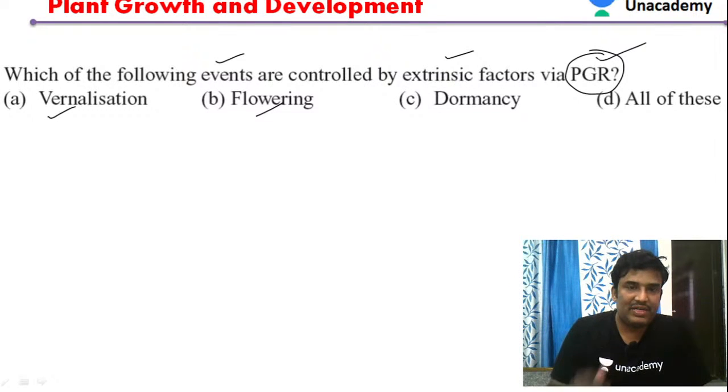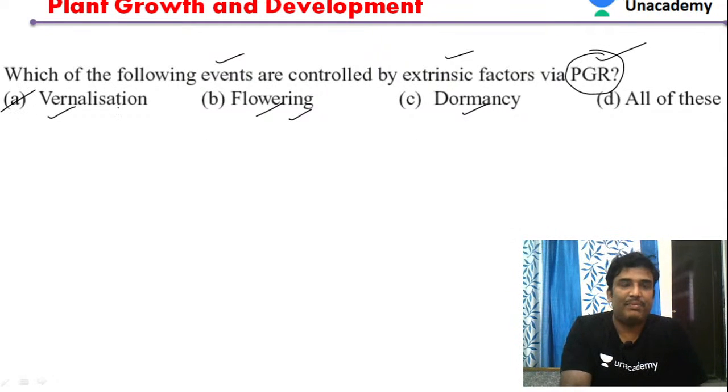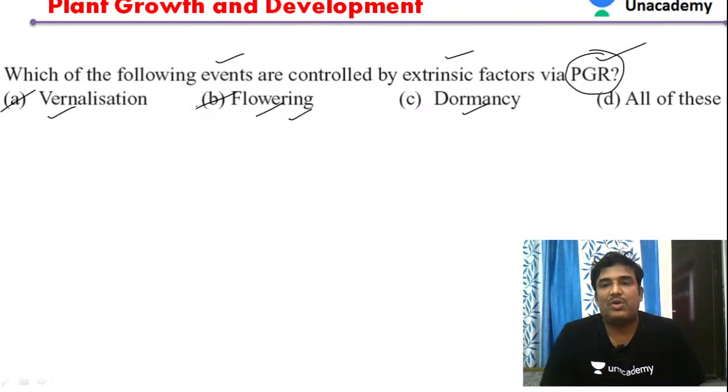Okay, and that events which are external to each other, flowering certainly depends upon the plant growth regulators only. So we are also discussing dormancy is exhibited by hormone. So vernalization is the event that is controlled by the plant growth regulator and it is an extrinsic factor. Flowering is also an extrinsic factor, it is controlled by plant growth regulator. Dormancy of seed dormancy, we have seen abscisic acid plays an important role in seed dormancy. Similarly flowering is also promoted by auxins, it is also promoted by hormones like ethylene.